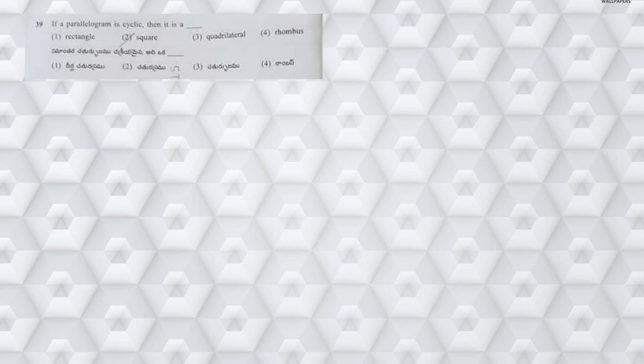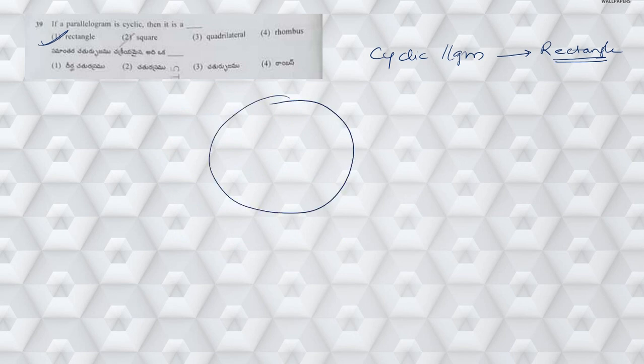Next, question number 39. If a parallelogram is cyclic, a cyclic parallelogram is always a rectangle. So here, how can you say? What is meant by a cyclic parallelogram? The vertices of the parallelogram are on a circle.